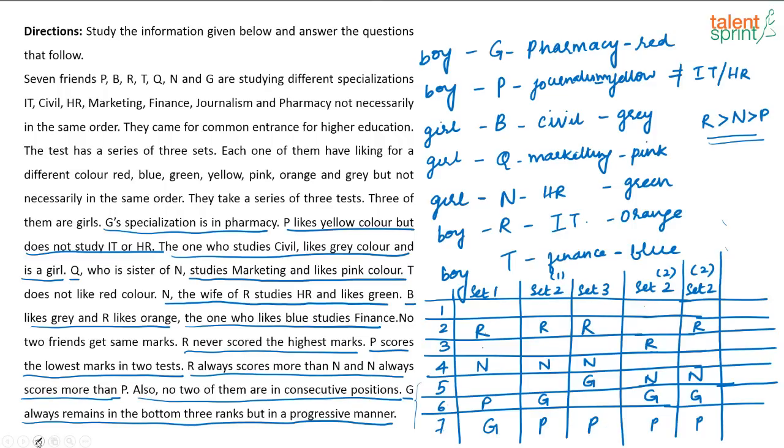So, according to the first question, they are saying that B and T should be in consecutive position. So, if this was the case of set 2, this can be B or T. Similarly, this can be B or T, right? Vice versa. If this is B, this is T. If this is B, this is T, right? Again, here also, if this was B, this can be T. If this was T, this can be B. Vice versa, right? These are possibilities.